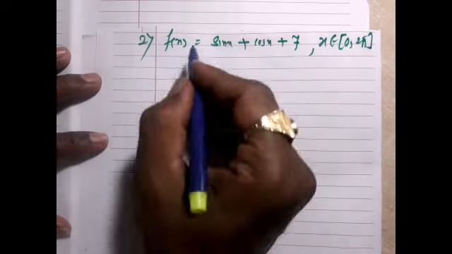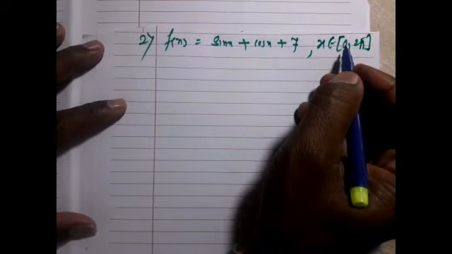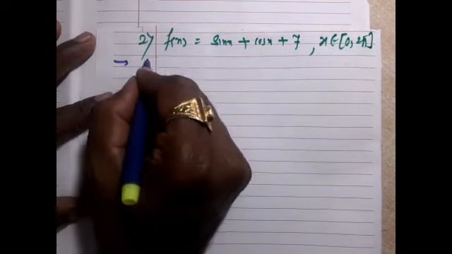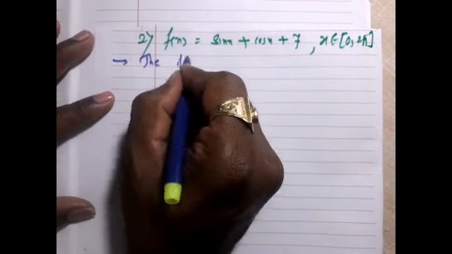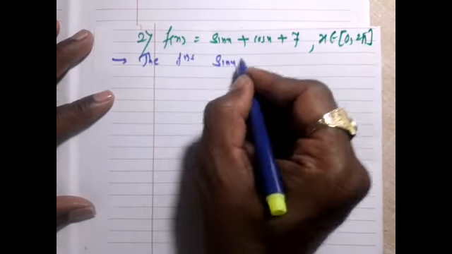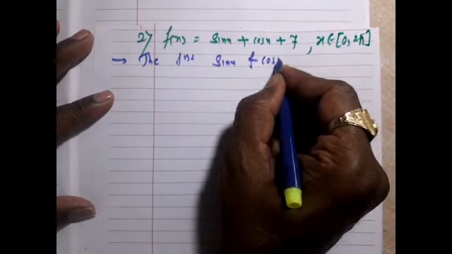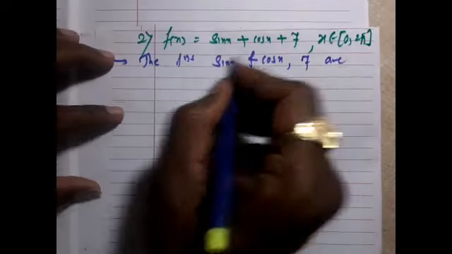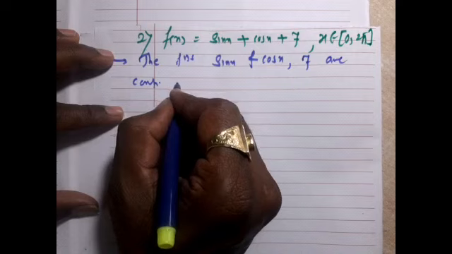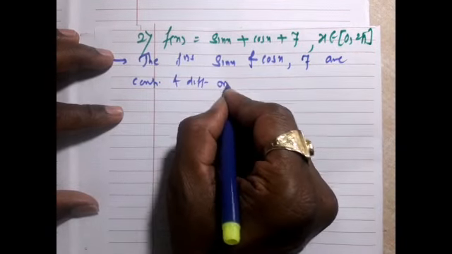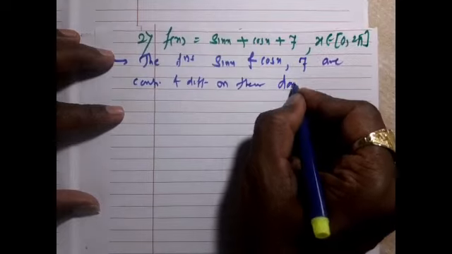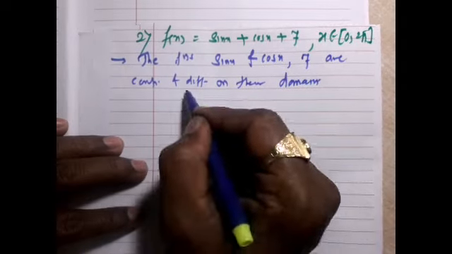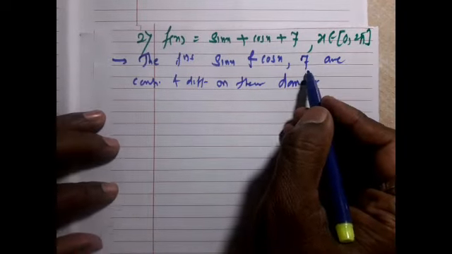Second example, f(x) = sin x + cos x + 7, x belongs to [0, 2π]. The answer is simple. The functions sin x and cos x and 7 are continuous and differentiable on their domain, because sin x and cos x are trigonometric functions, so they are always continuous and differentiable on their domain, and 7 is a constant function.